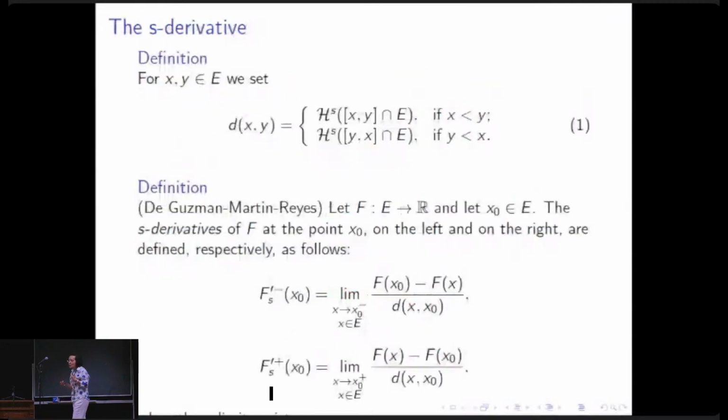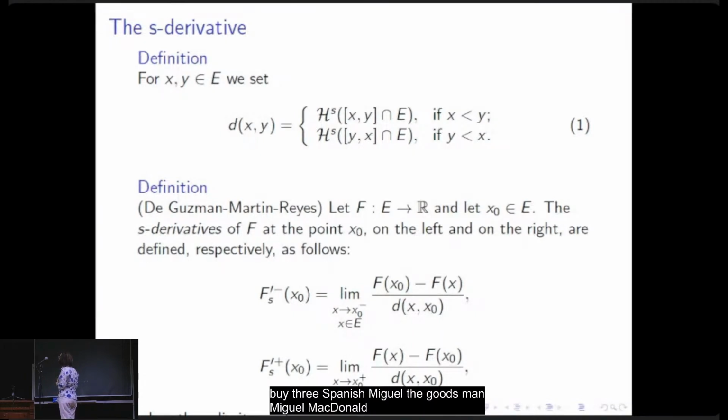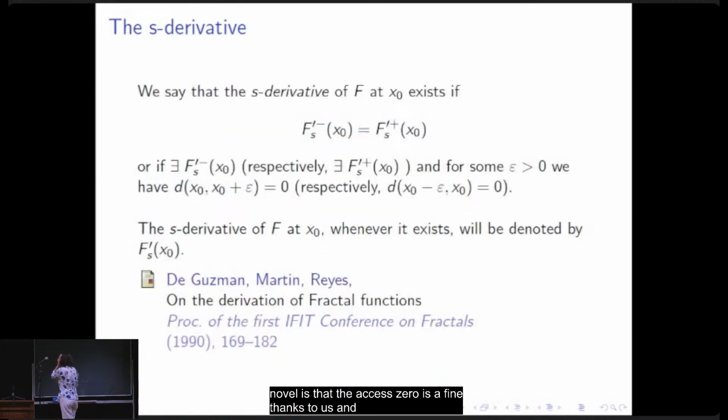And now we also need a derivative in this setting, the S-derivative, and we use a definition introduced by three Spanish mathematicians, Miguel de Guzmán, Miguel Martín and Miguel Reyes. Here is the definition of left and right derivatives as the limit from the right and from the left of the incremental ratio. The novelty is that the neighborhood of x_0 is defined thanks to the s-Hausdorff measure.